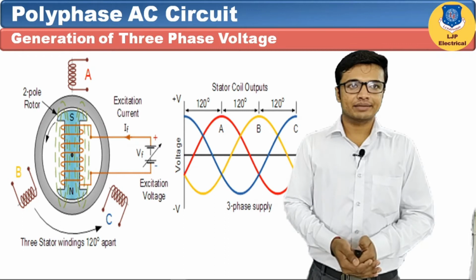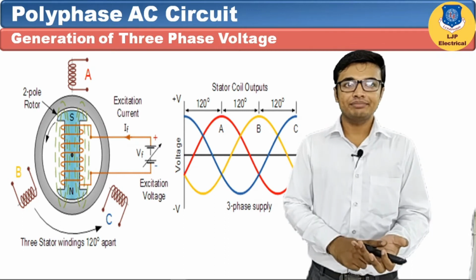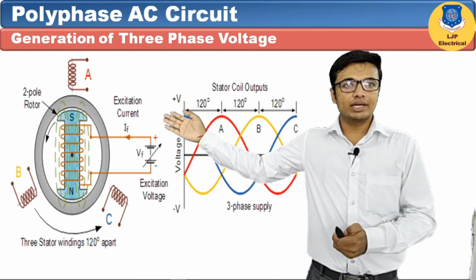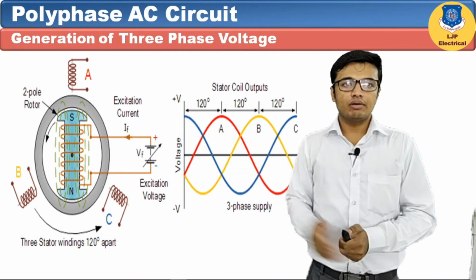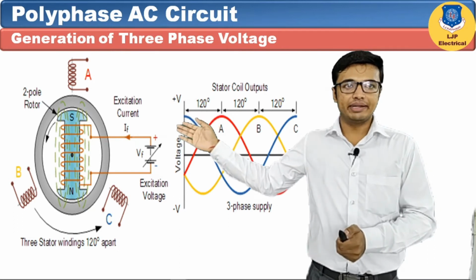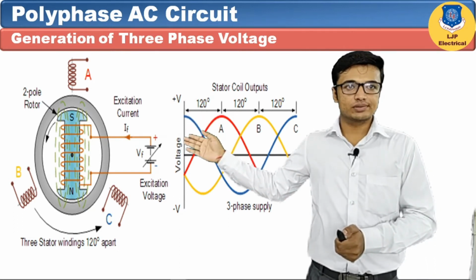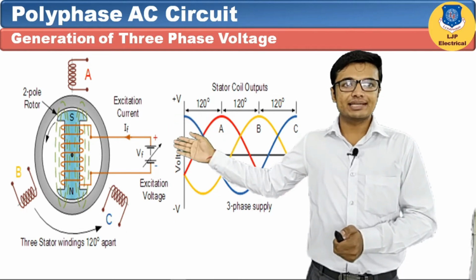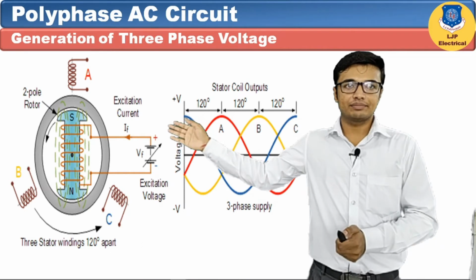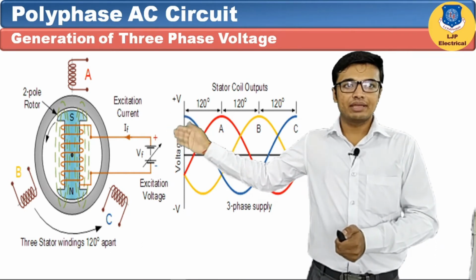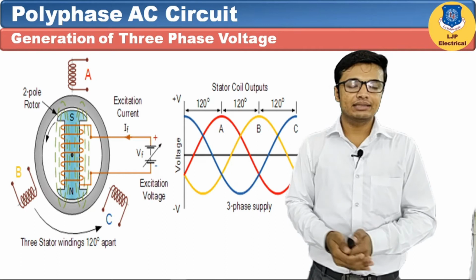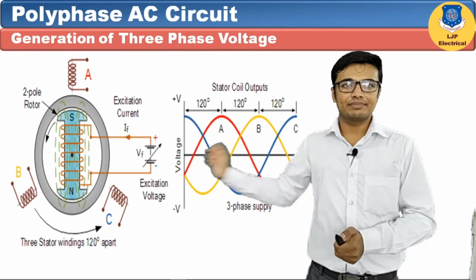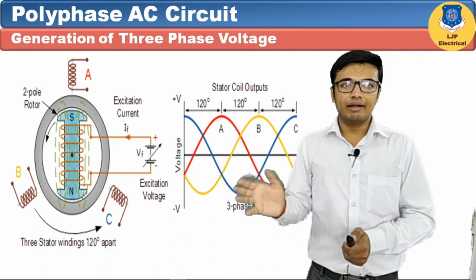Basically a three-phase generator has two parts, that is rotor and stator. From the diagram you can see that inside we have the rotor, outside we have the stator. On the rotor we have the field winding, which is supplied by a DC voltage source, that is VF, and the current flowing through it is IF. Using this excitation voltage we can control this current. And outside we have the stator part, on which we place the three-phase armature winding, that is A, B and C.